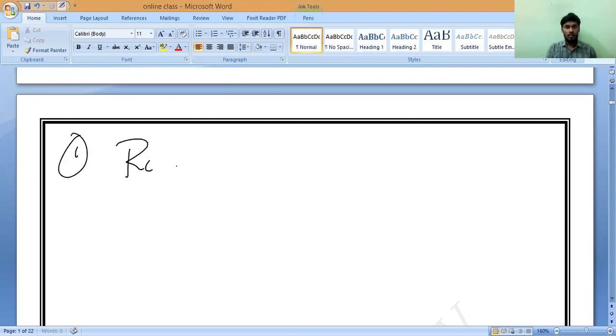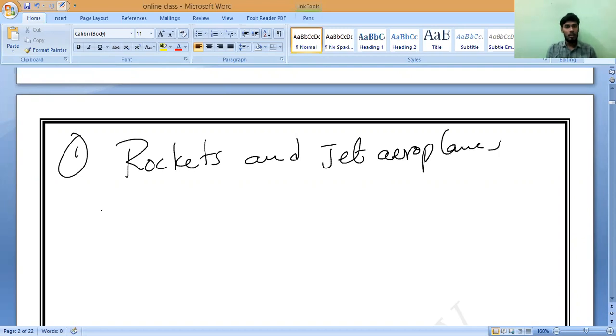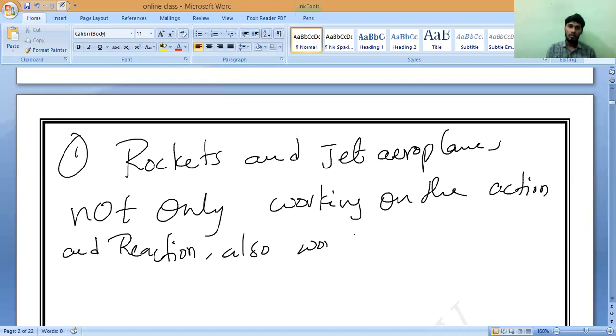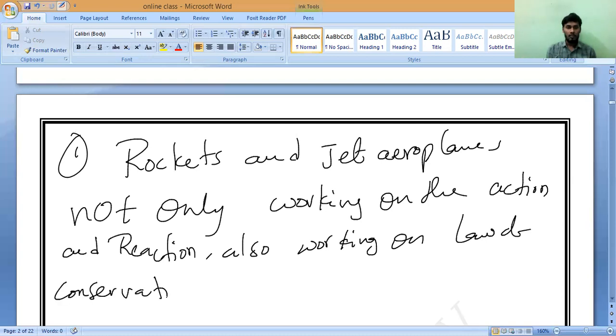First application: rockets and jet aeroplanes, not only working on action and reaction, also working on the law of conservation of momentum.